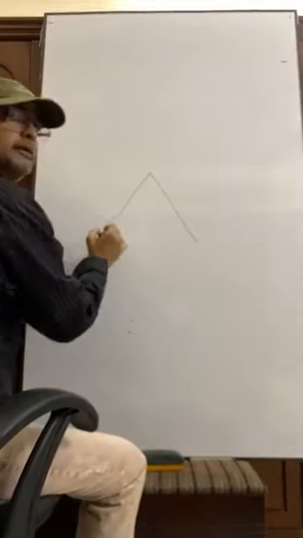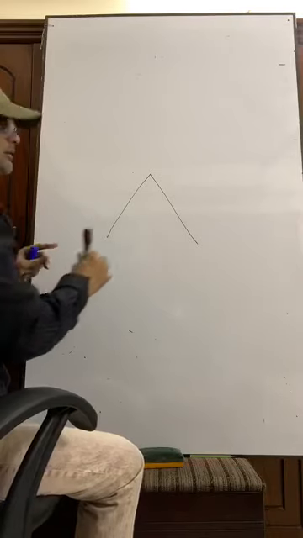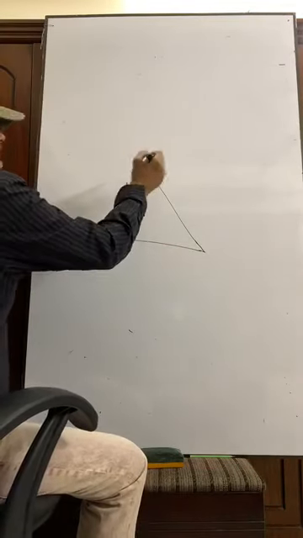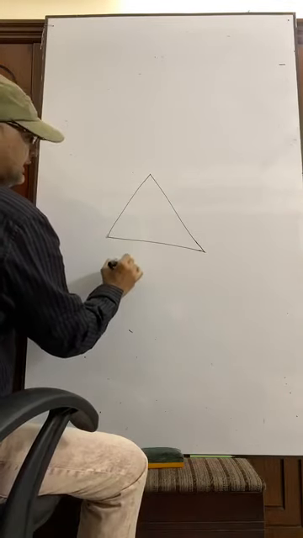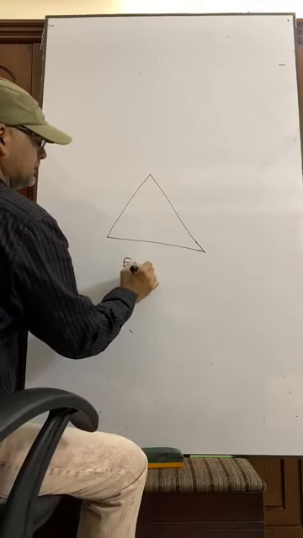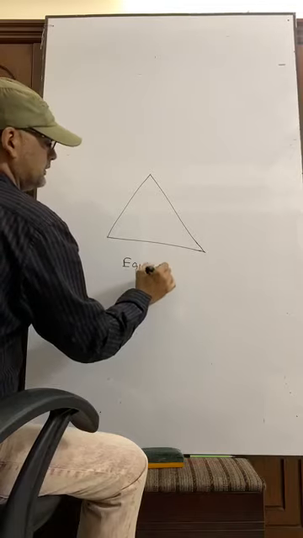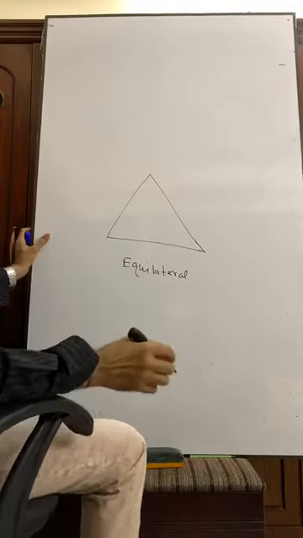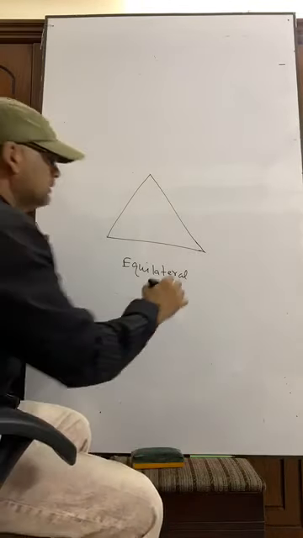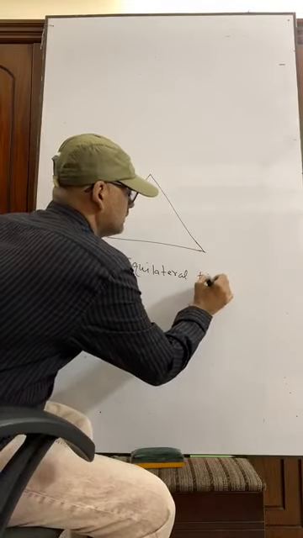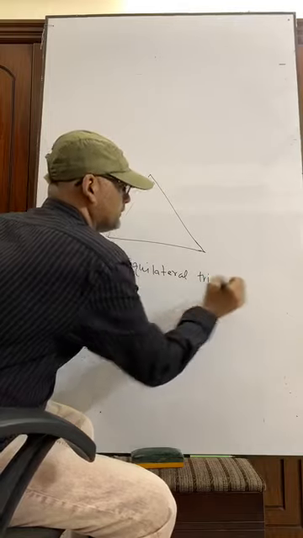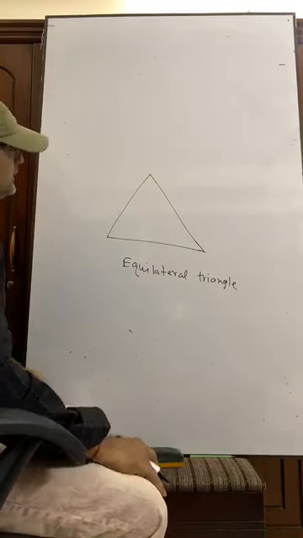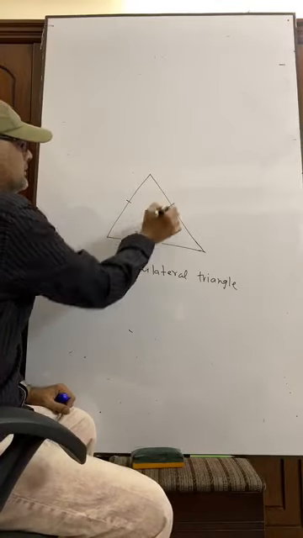What is this? An equilateral triangle. So all sides are equal.